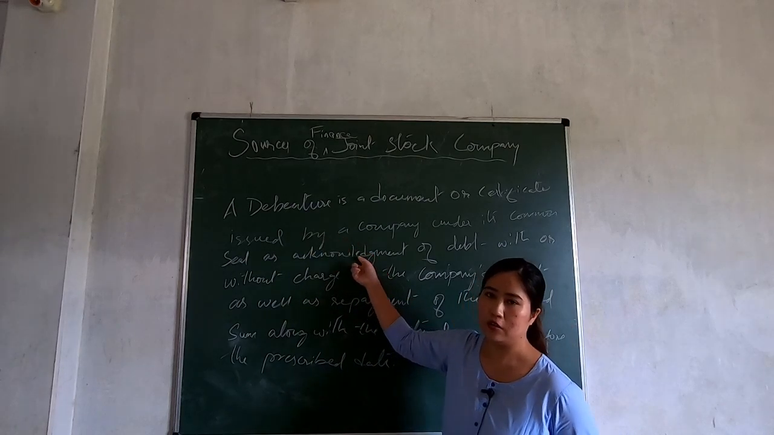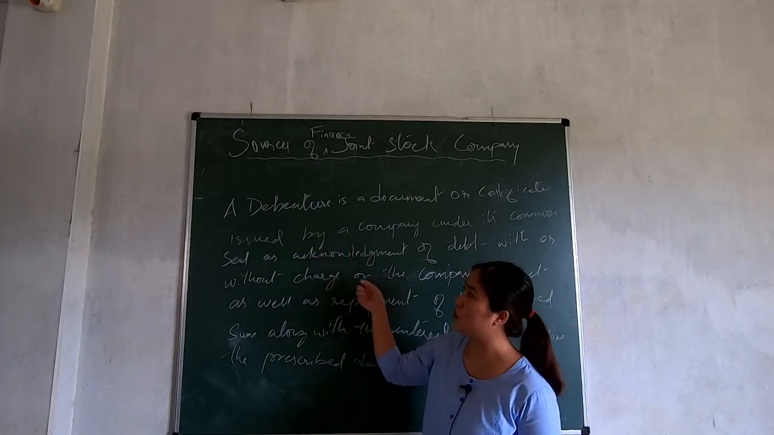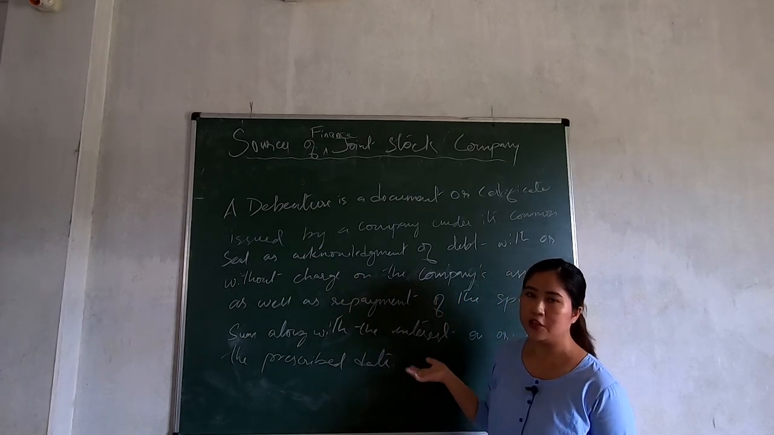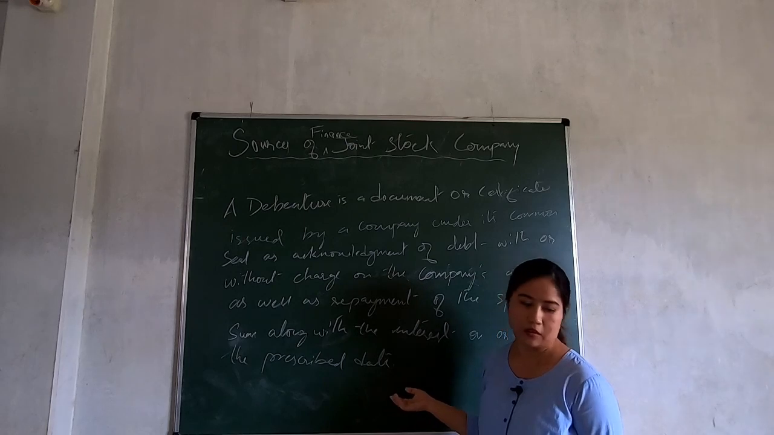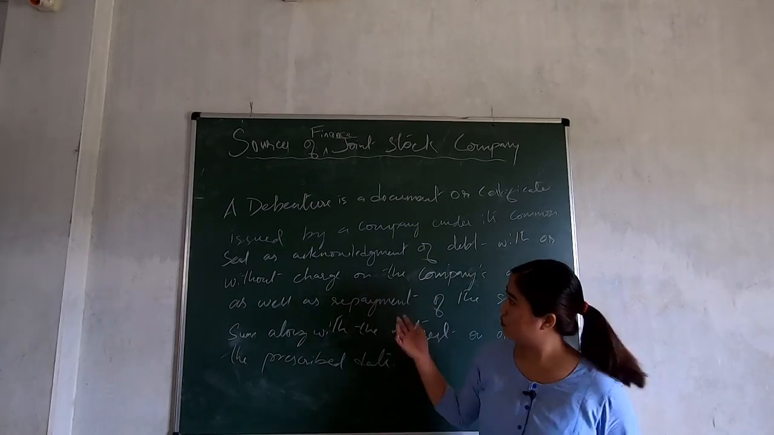It's not an own fund, but it's the borrowed fund. So it's the inherited loan capital. That's why the debenture holder is the creditor of the company. All right. So now I hope you have understood what a debenture is.